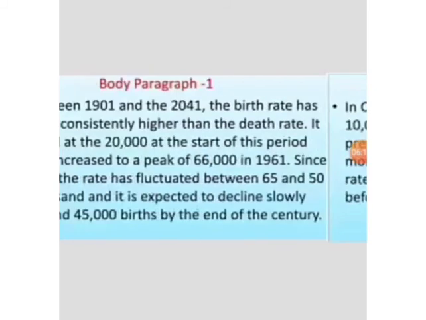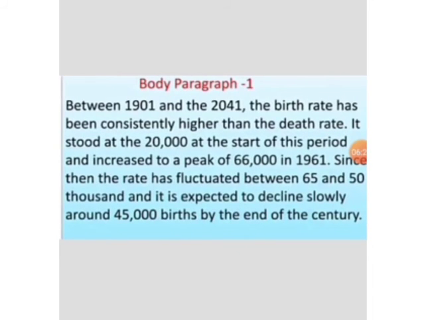In the first body paragraph, we can see that between 1901 and 2041 the birth rate has been constantly higher than the death rate, and it stood at 20,000 at the start of this period and increased to a peak of 66,000 in 1961.